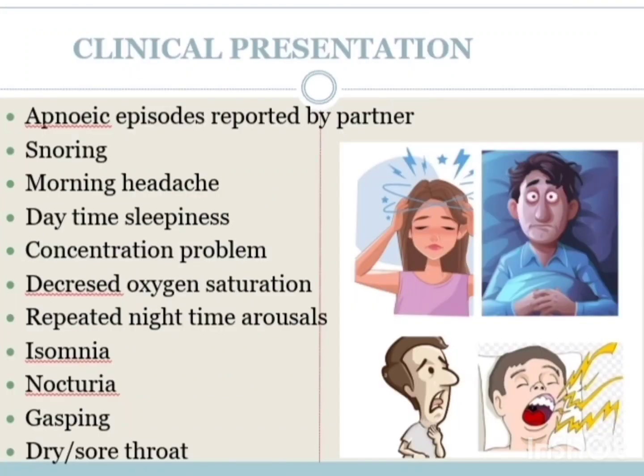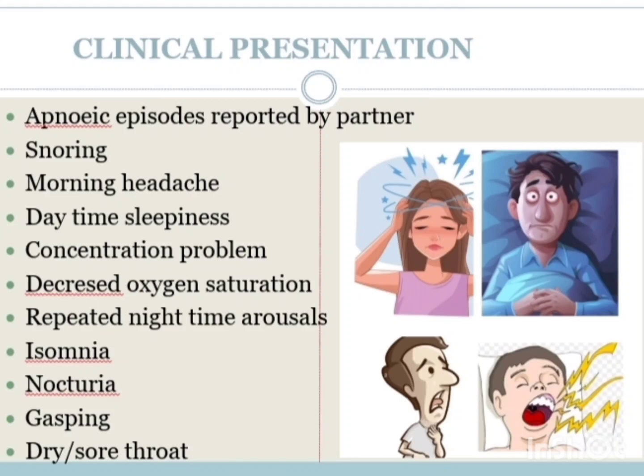Let's start with the clinical features of OSA. Apnea, which is a cessation of breathing or airflow. The episodes of apnea can occur many times during the night, and these episodes can be witnessed, which brings attention to it. Snoring: this snoring is very loud, chronic, and bothersome to others. Not all patients who snore will have OSA. It is very important to look at whether snoring is disrupted or stopped during apnea, followed by a snort. Morning headache: headache in the morning is due to snoring or decreased breathing.